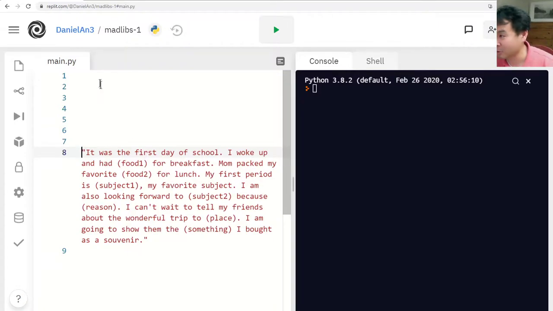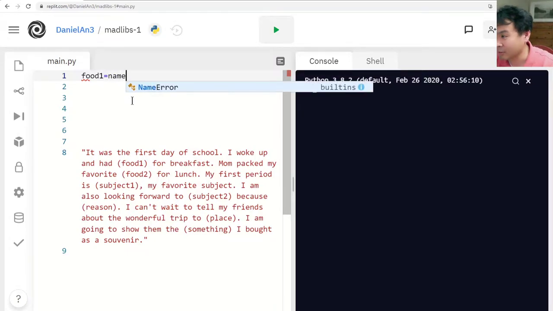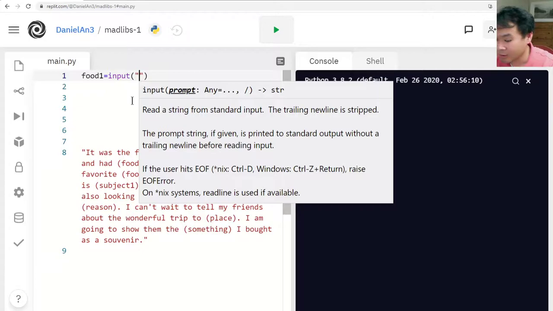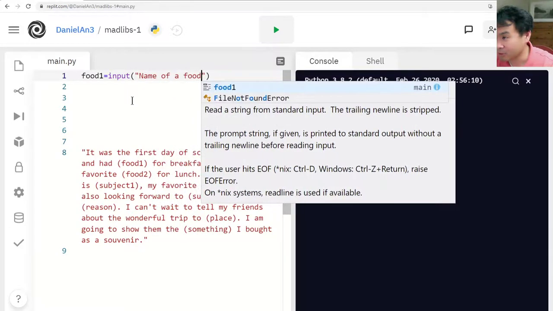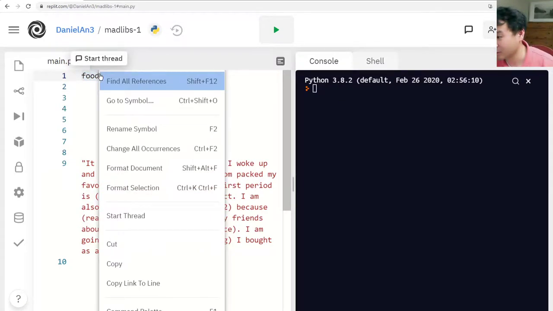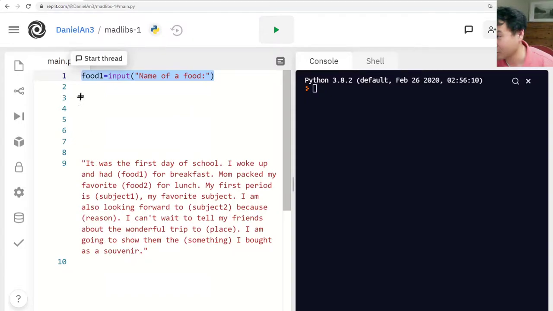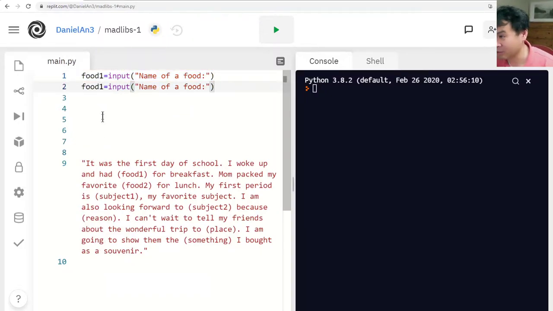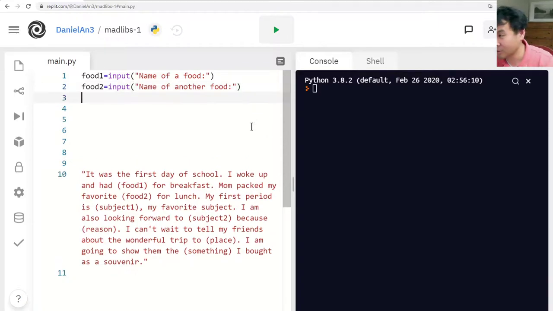So I'm going to say food1 equals input, name of a food, just like that. And then you can copy this, right click, copy, and then Control V, paste it, and food2, name of another food. Okay.